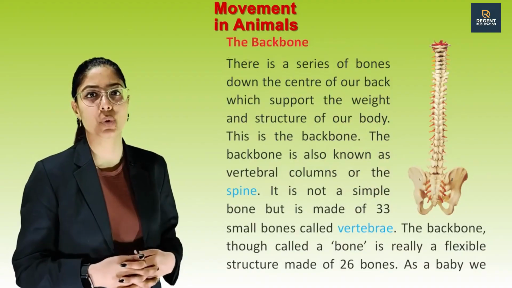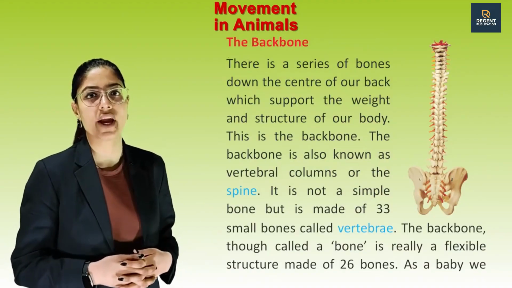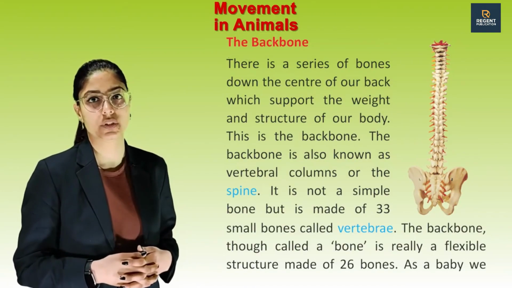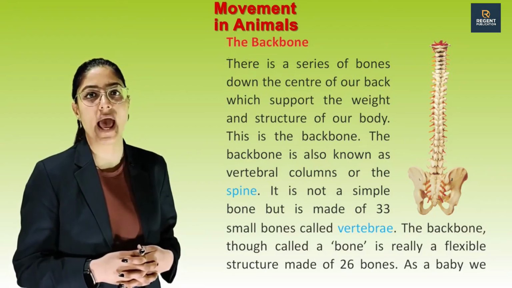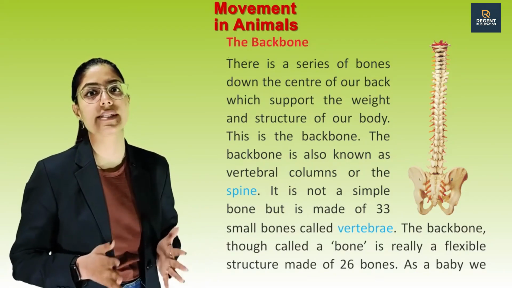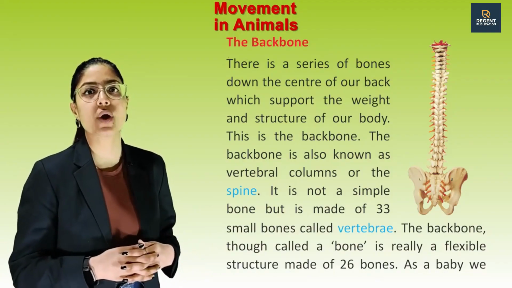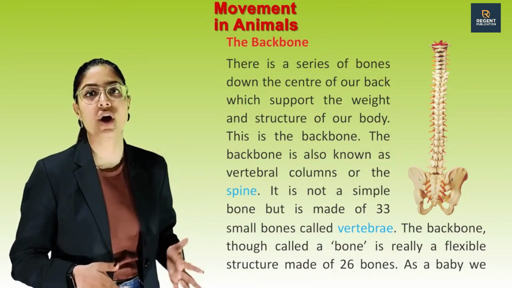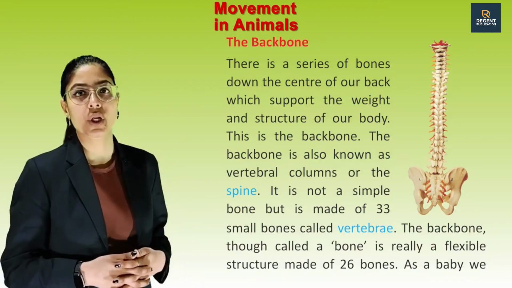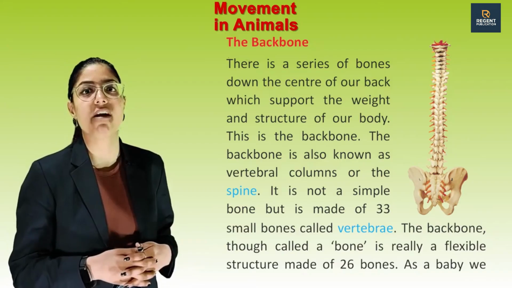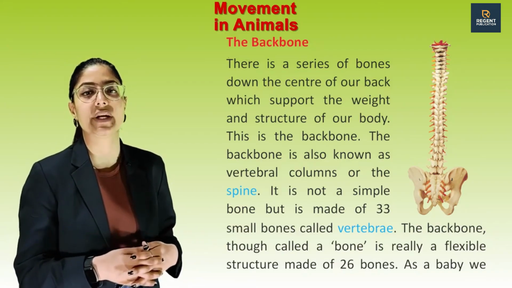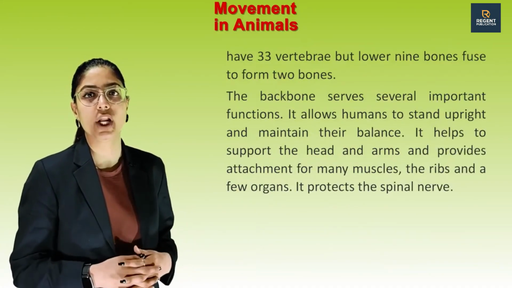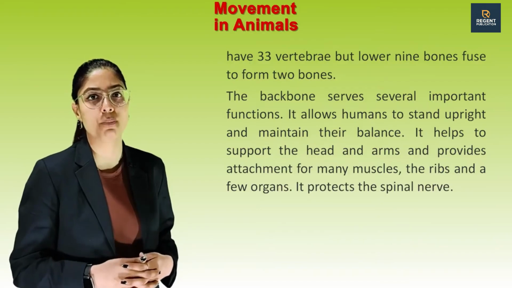There is a series of bones down the center of our back which support the weight and structure of our body. This is the backbone. The backbone is also known as the vertebral column or the spine. It is not a simple bone but is made up of 33 small bones called vertebrae. The backbone, though called a bone, is really a flexible structure made up of 26 bones. As a baby, we have 33 vertebrae, but lower 9 bones fuse to form 2 bones.